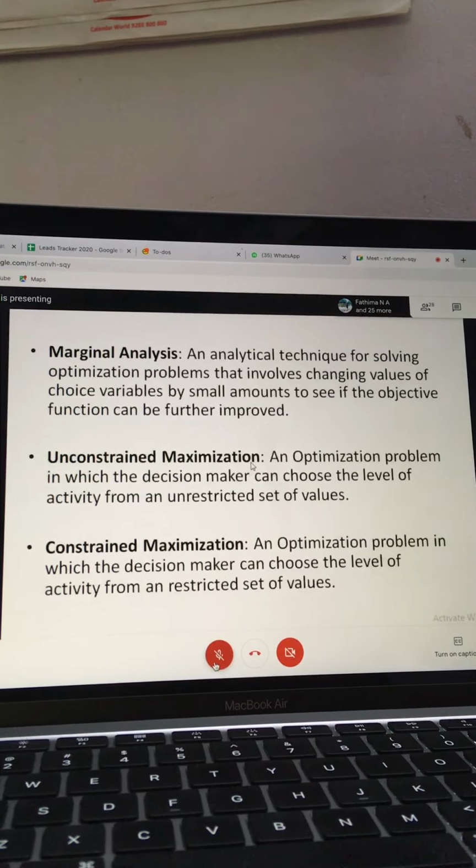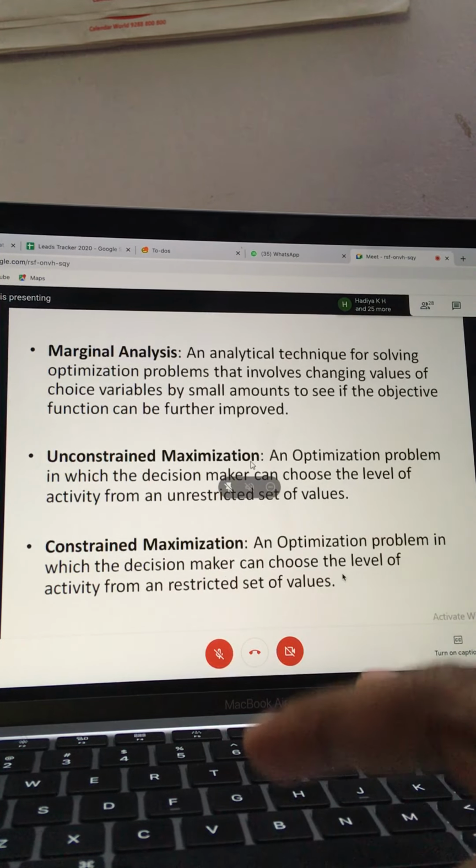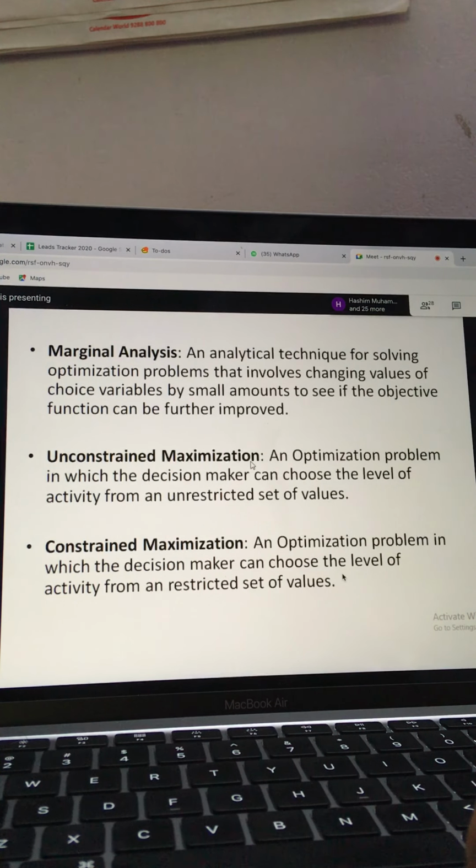So this kind of analysis, I'm telling you in a more technical way, as an economics student you can call this marginal analysis, an analytical technique for solving optimization. I will explain some mathematical equations for this very briefly in the next class. You don't need to learn it much mathematically.